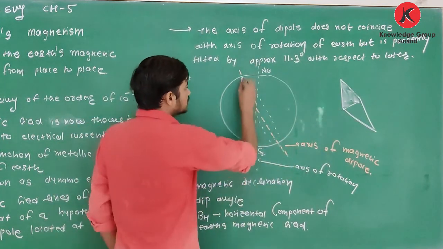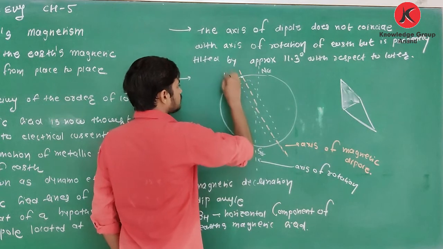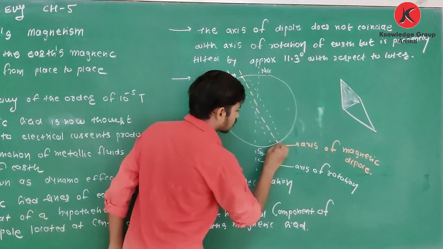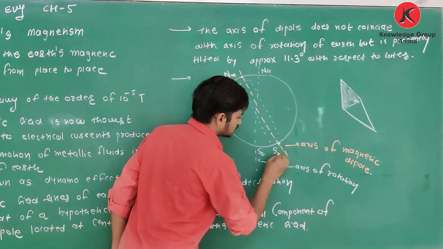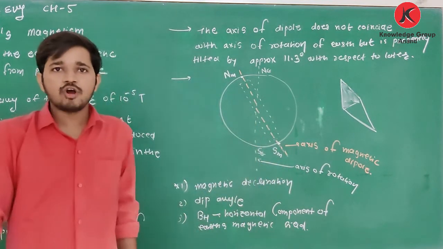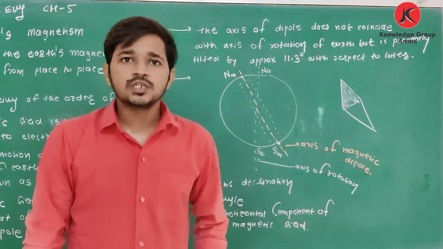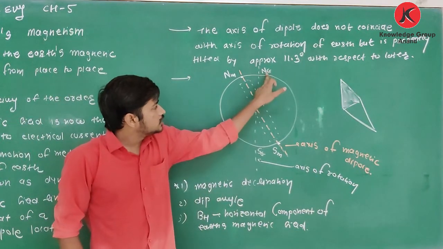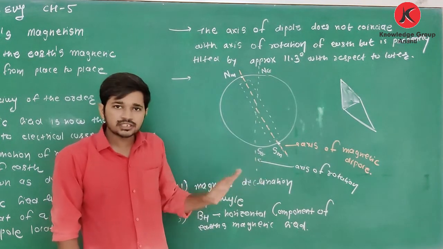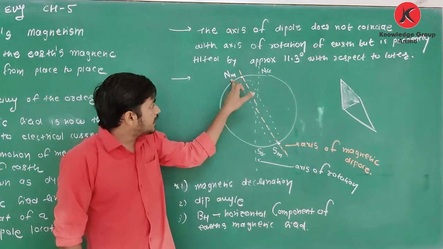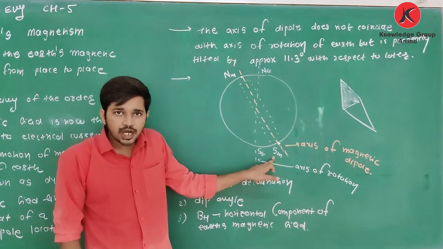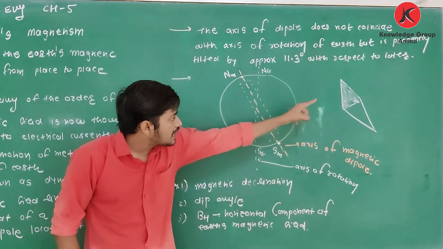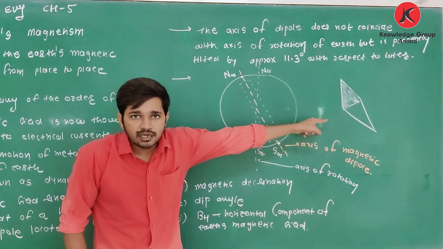So this point is called NM, that is magnetic north, and this is called magnetic south. Make one thing clear: geographical north and geographical south you know. This magnetic north and magnetic south are named based on the alignment of the magnetic needle.